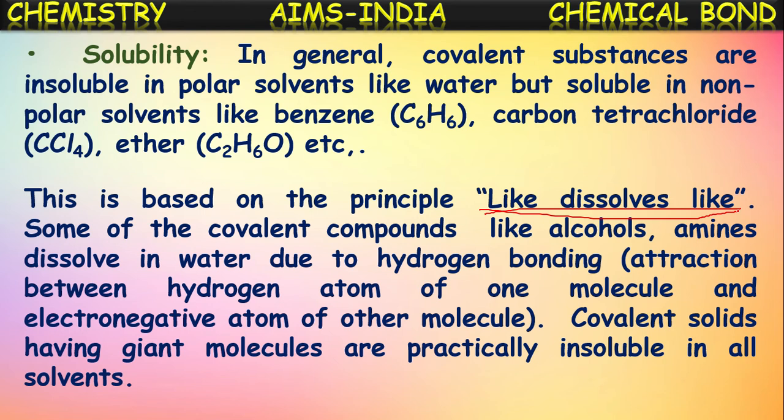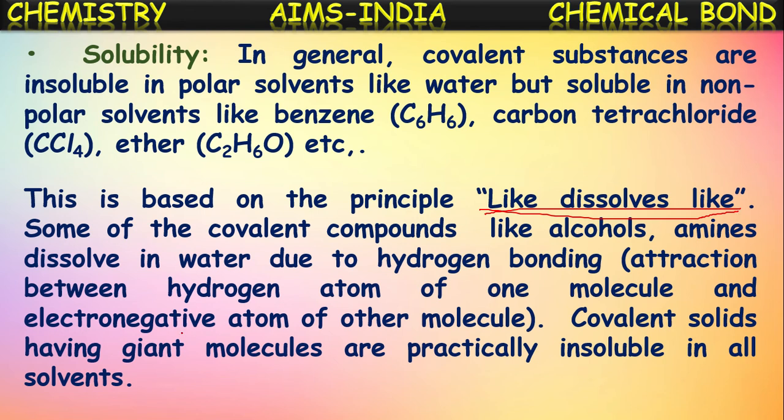The attraction between the hydrogen atoms of one molecule and the electronegative atom of another molecule is called hydrogen bonding. Because of these attractions, certain covalent compounds like alcohol, amines, and sugars dissolve into water. This dissolution is because of hydrogen bonding. We are going to learn about this hydrogen bonding in detail in further classes. Just we can say here, the attraction between the hydrogen atom of one molecule and the electronegative atom of another molecule. So because of this reason, certain covalent compounds dissolve into water.